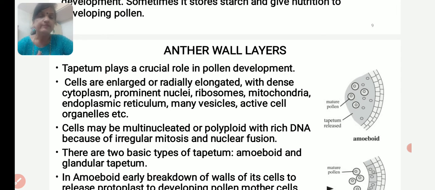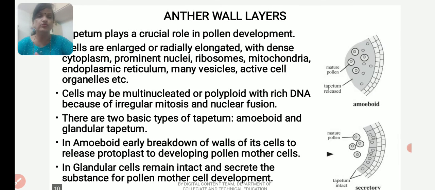It is the product of the parietal layer, and the tapetum plays a crucial role in pollen development. Cells are enlarged, radially elongated with dense cytoplasm, prominent nuclei, and they have all the cell organelles: endoplasmic reticulum, vesicles, mitochondria.